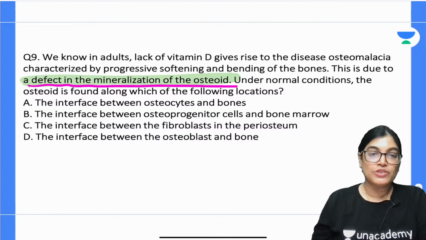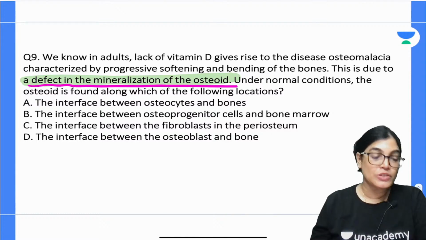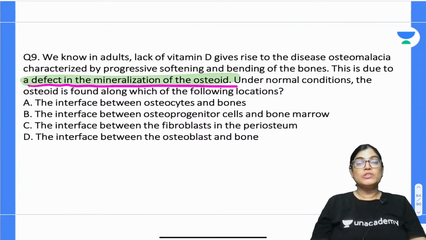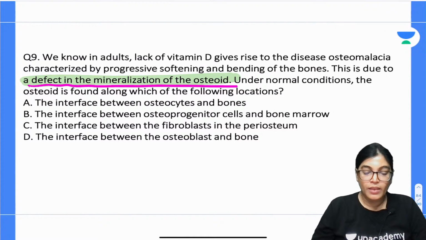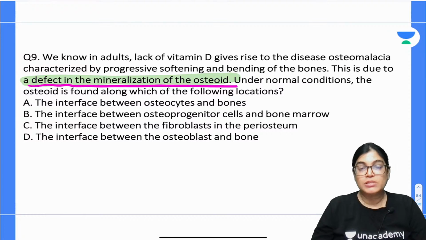Under normal condition, the osteoid is found along which of the following? Which is the exact location where the osteoid is formed? A, in between the osteocytes and the bones; B, interface between the osteoprogenitor cell and the bone marrow; C, interface between the fibroblast in the periosteum; D, interface between the osteoblast and the bone.